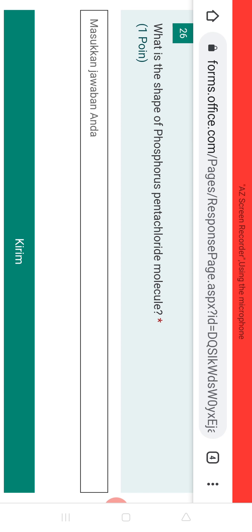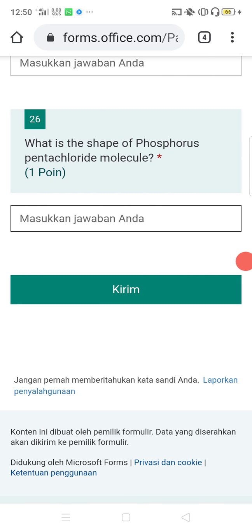It has the shape of trigonal bipyramidal, with the bond angles of 90 and 120 degrees. So this is the discussion of the test for grade 11B.